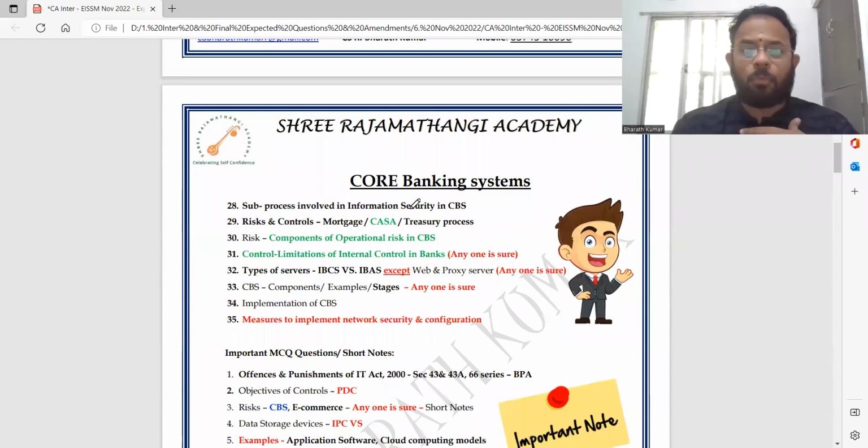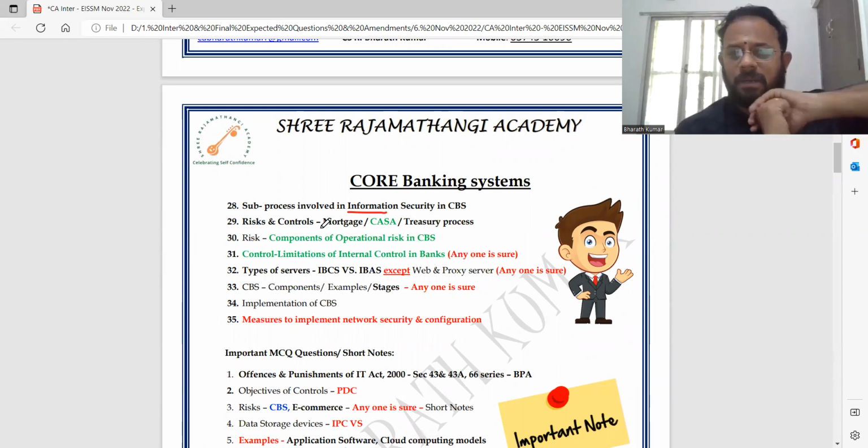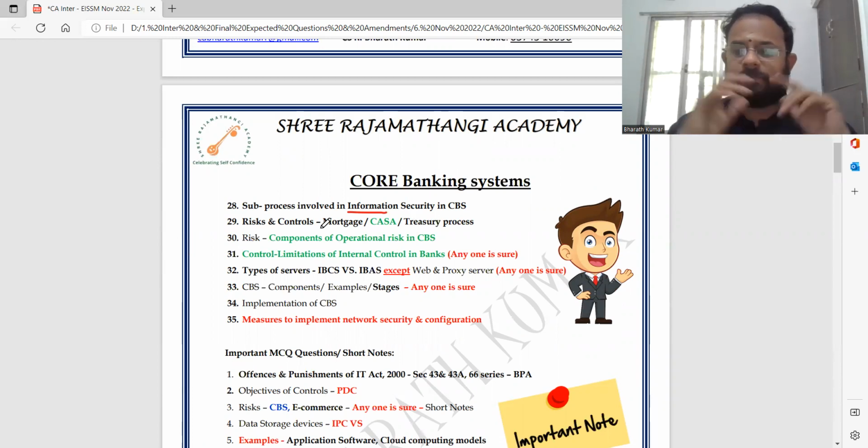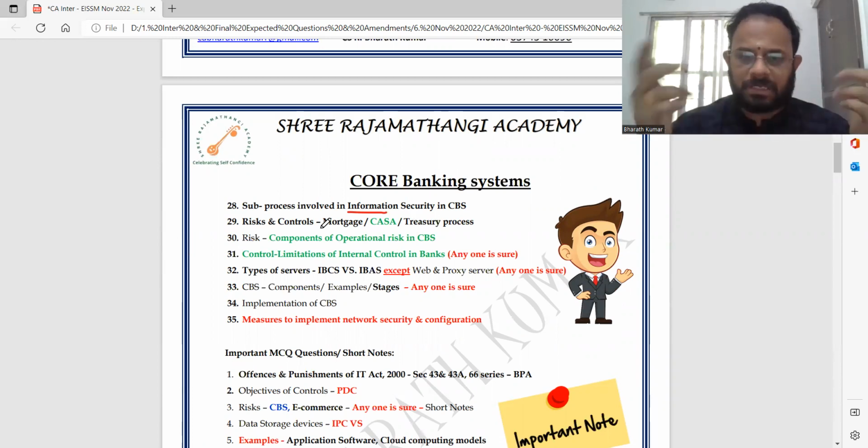Core banking system. What are the sub processes involved in information security? Unique question. So you will have to go and cover that in your core banking system. Risk and controls, that comparison table, it can either be mortgage, CASA, treasury process, because I think loans and advances they have already asked last time. So current account, savings account can be asked because there is an important green color I have given.